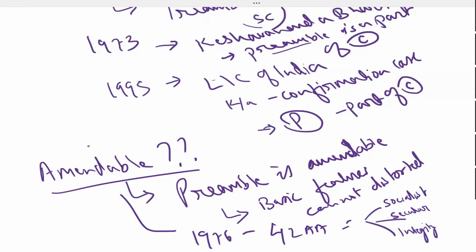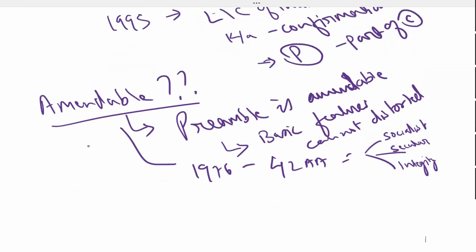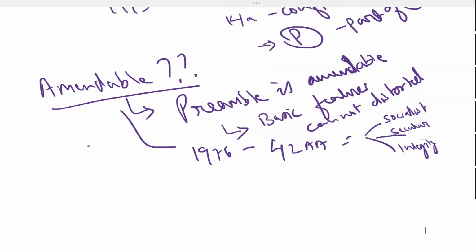This happened after the national emergency, because during the national emergency, a lot of things happened. The politicians feared that many governments would come in future. They may change the socialist nature of the country, the secularism of the country, the integrity of the country. So they thought it fit to add these words in the preamble itself. Getting it? Yes or no? Yes, sir. Okay.